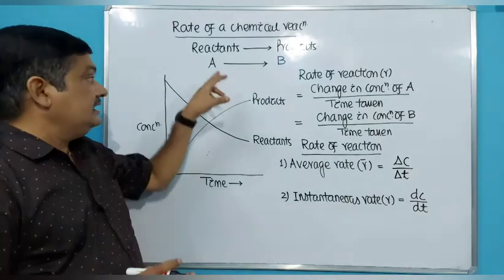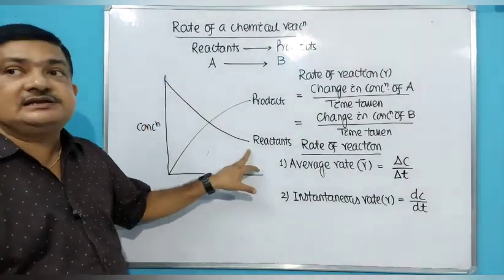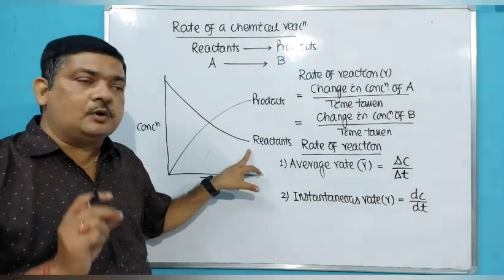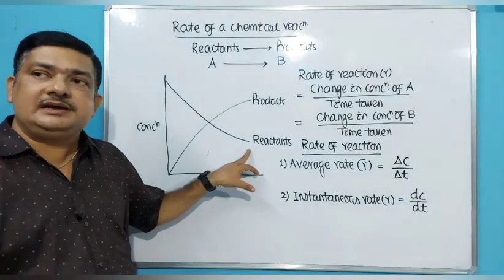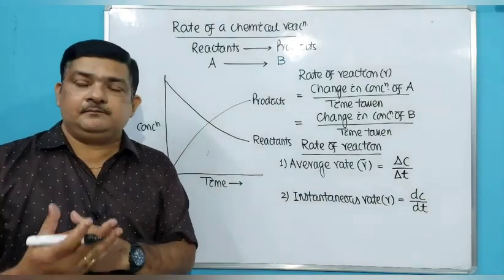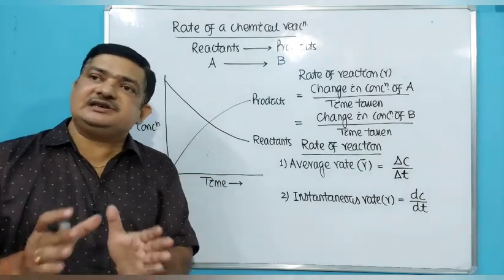During the reaction, initially the concentration of the reactant is very high and gradually decreases with respect to time. So initially the rate of reaction is very high. Then after a certain time it becomes average. Then at last it slows down.